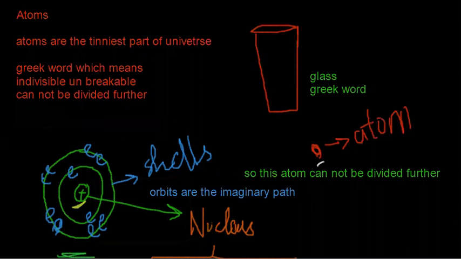Let's take an example of a glass. If we take a glass and break it into pieces, the very tiniest piece we obtain is called an atom. The very tiniest piece that we cannot break further is the atom, and atoms are the very basic part of the universe.